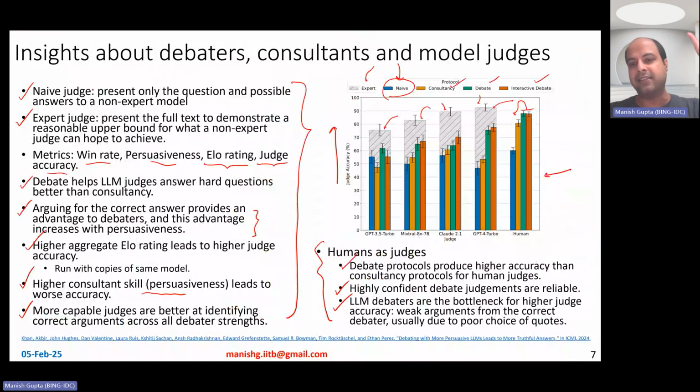These LLM debaters who are debating were coming up with weak arguments for the correct answer. The correct debater was not arguing enough. They were coming up with weak arguments due to probably poor choice of the quotes. They were not able to rightly choose the quotes so as to come up with the right answer. So of course, more work can be done to choose those quotes appropriately, so as to essentially reduce the confusion for the judge. And of course, it has to be relevant to the question being asked and make a good choice between the two answers. So more work there can possibly help improve the effectiveness of these learning from debates scenarios.